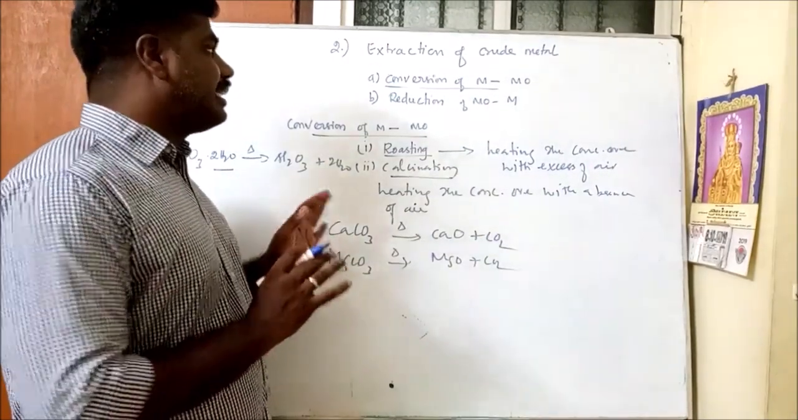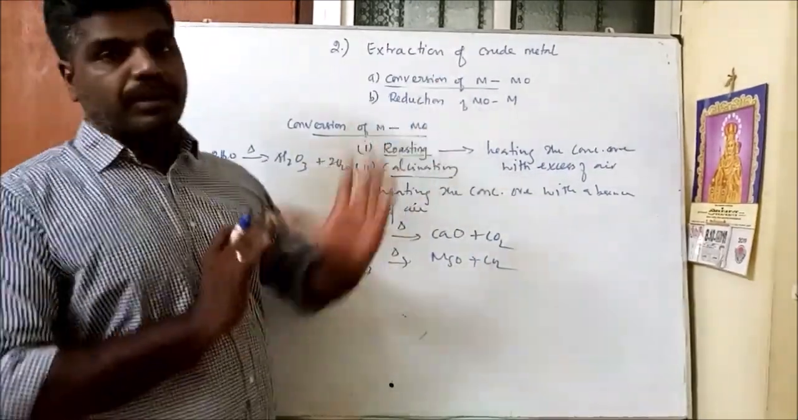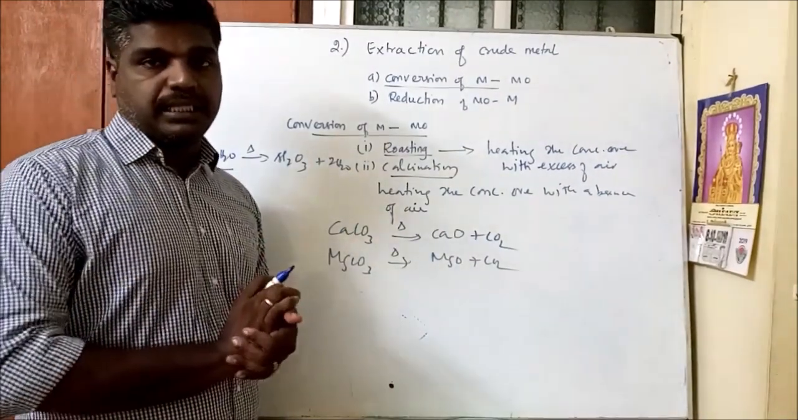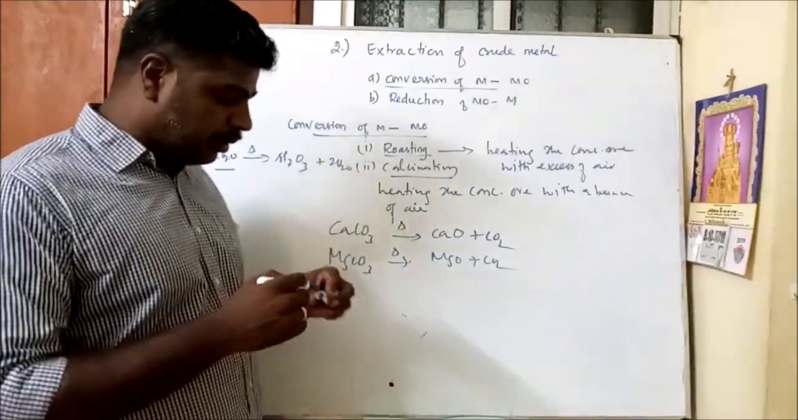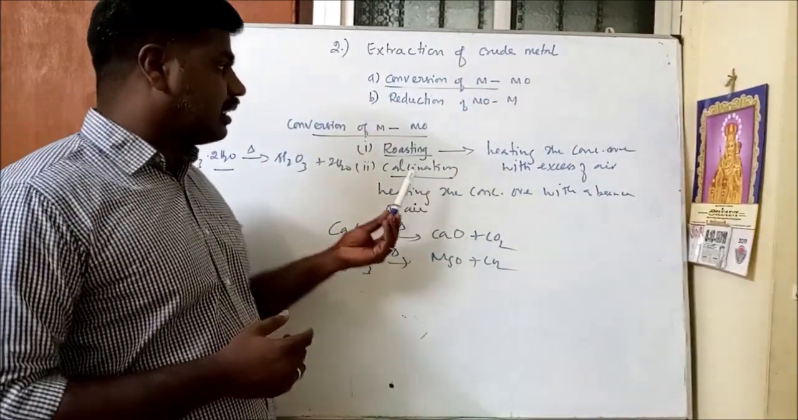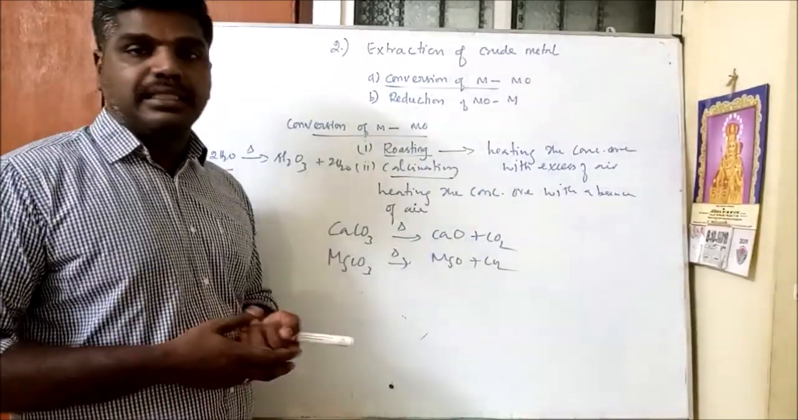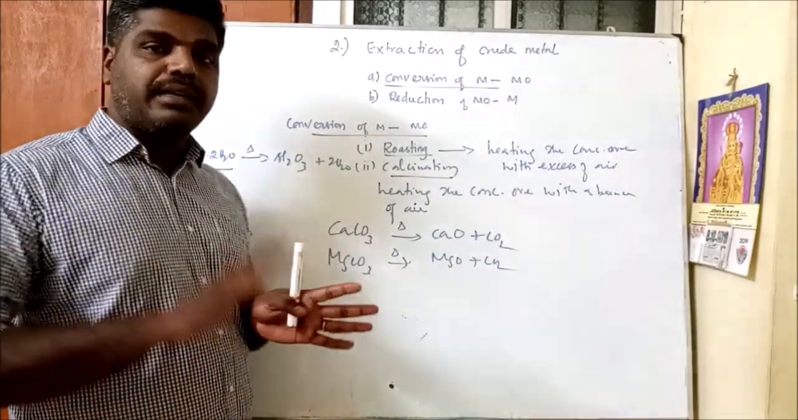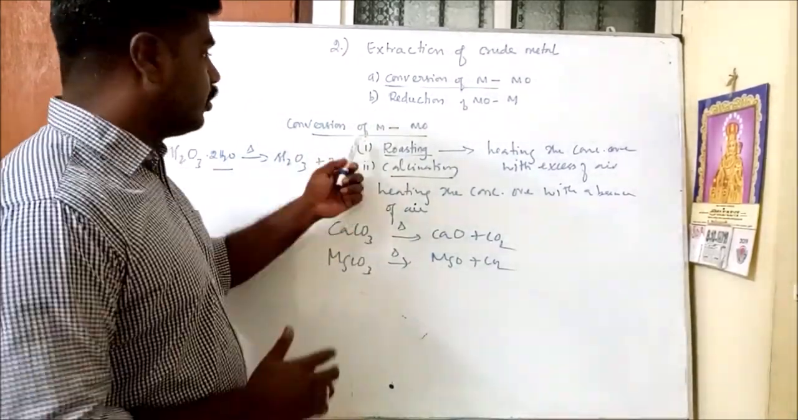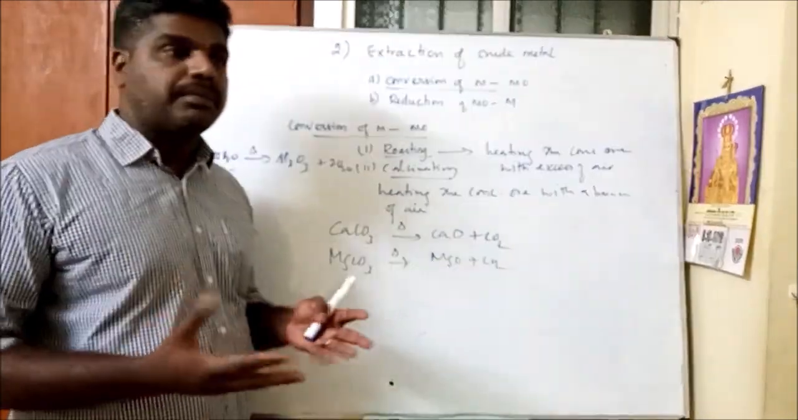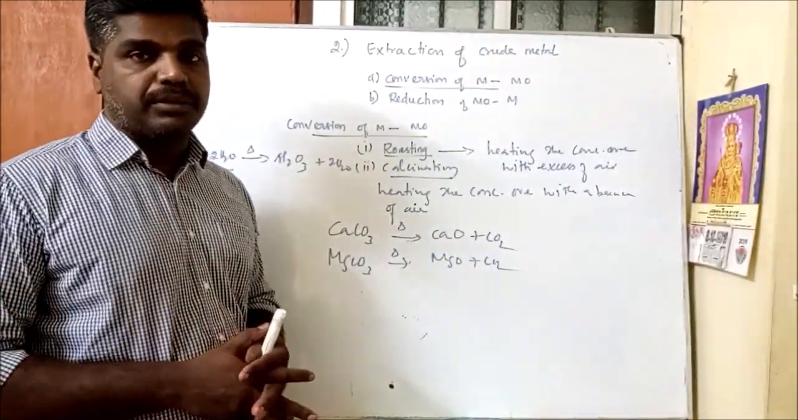So the first method we have completed: extraction of metal to metal oxide. Heating the concentrated ore with excess of air means roasting. In the absence of air means calcination. These are the two processes by which we convert metal to metal oxide. So these are the examples. Roasting and calcination, sometimes we ask 2 mark or 3 mark questions.